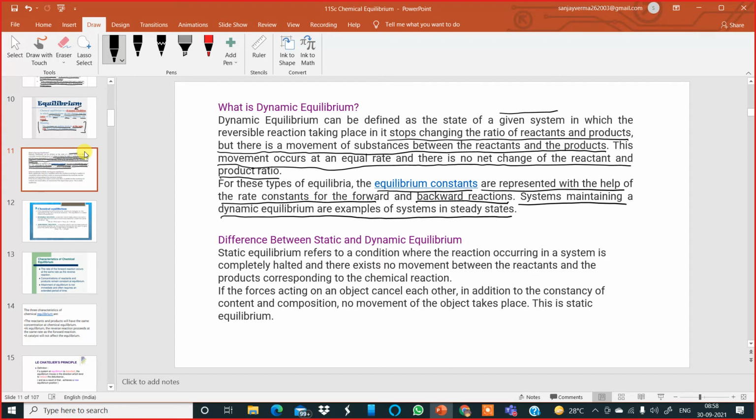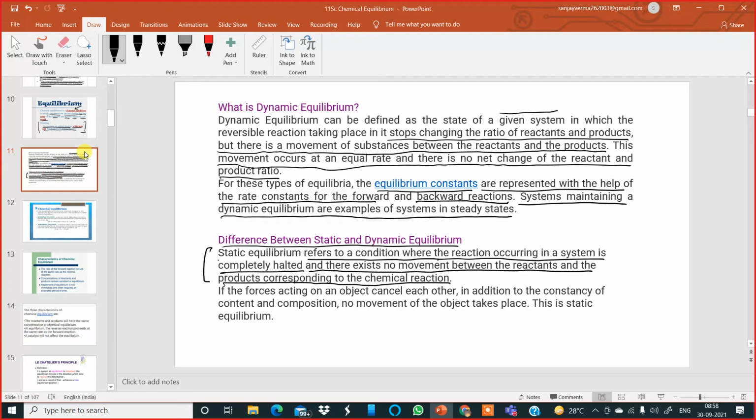Now, if there is dynamic, there has to be static as well. Here, the difference between static and dynamic equilibrium can be discussed. Static equilibrium refers to a condition where the reaction occurring in a system is completely halted. It is stopped. It is not going on. It is not happening. And there exists no movement between the reactants and the products corresponding to the chemical reaction. That is the major difference between static and dynamic equilibrium. There is a halt.